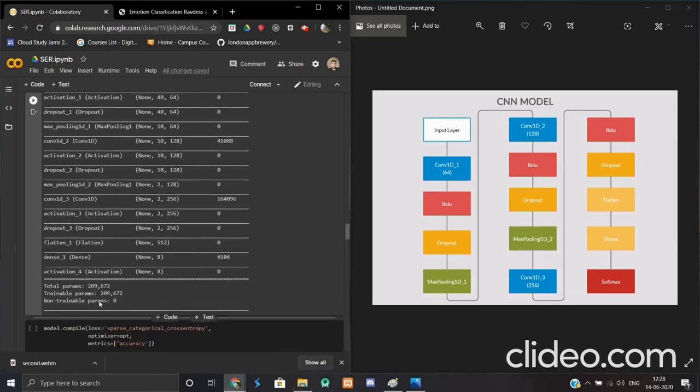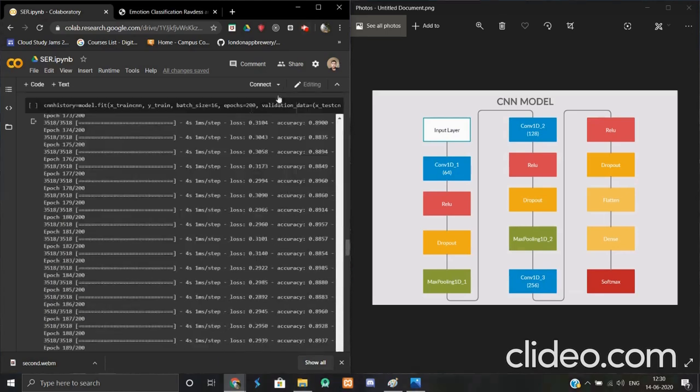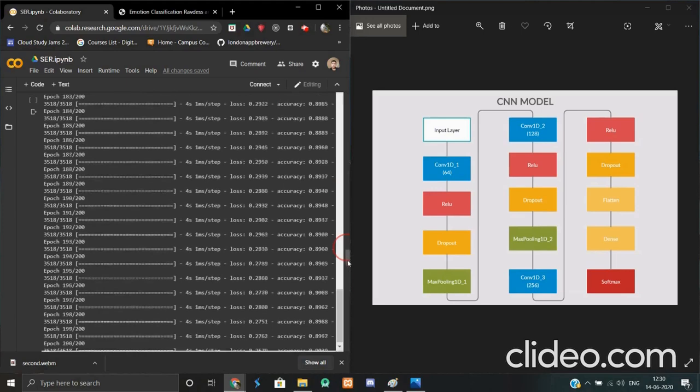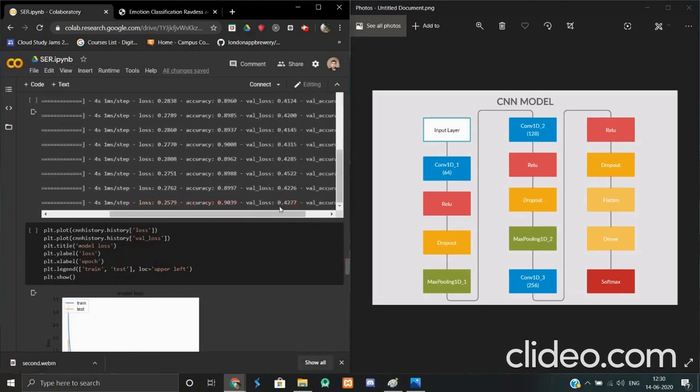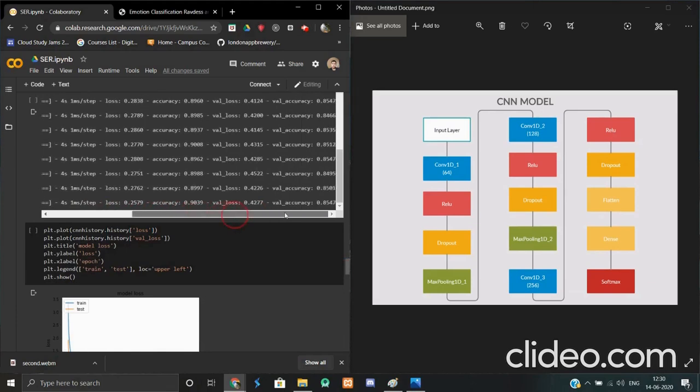So in total we have used 209,672 trainable parameters in this model. We have trained our model for 200 epochs. After 200 epochs, we can see our accuracy. The training data accuracy is 90.39% and the validation set accuracy is 85.47%.